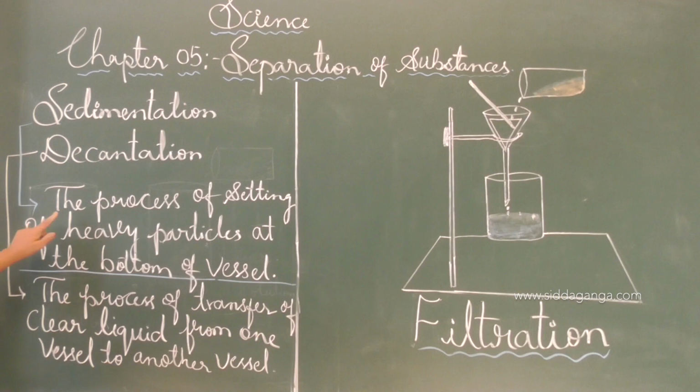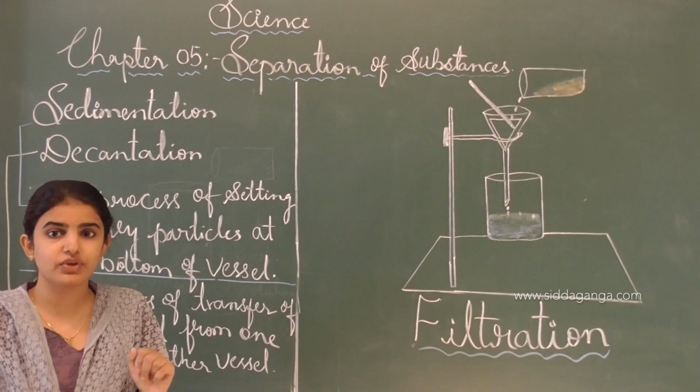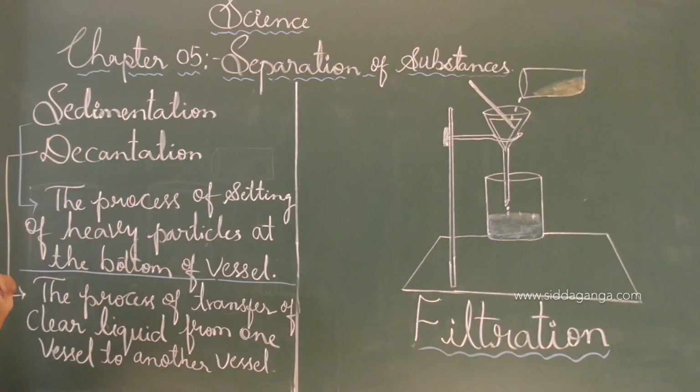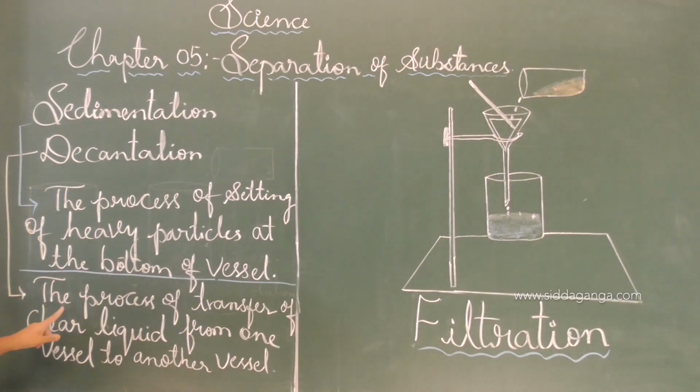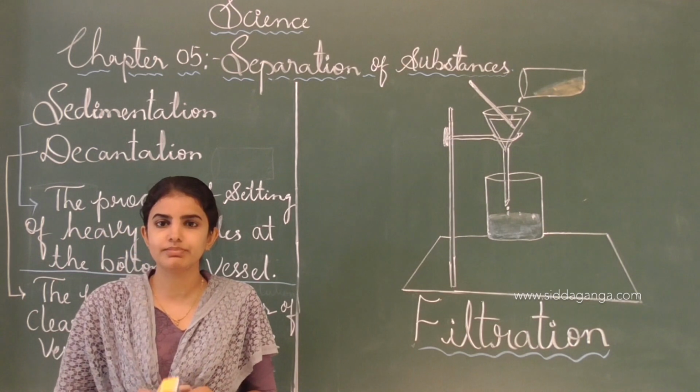Once again, the process of settling of heavy particles at the bottom of a vessel, we call sedimentation. Here two layers are formed: one is a sediment layer and another is a supernatant layer, formed during sedimentation. And the process of transfer of clear liquid from one vessel to another vessel, we call the decantation process.